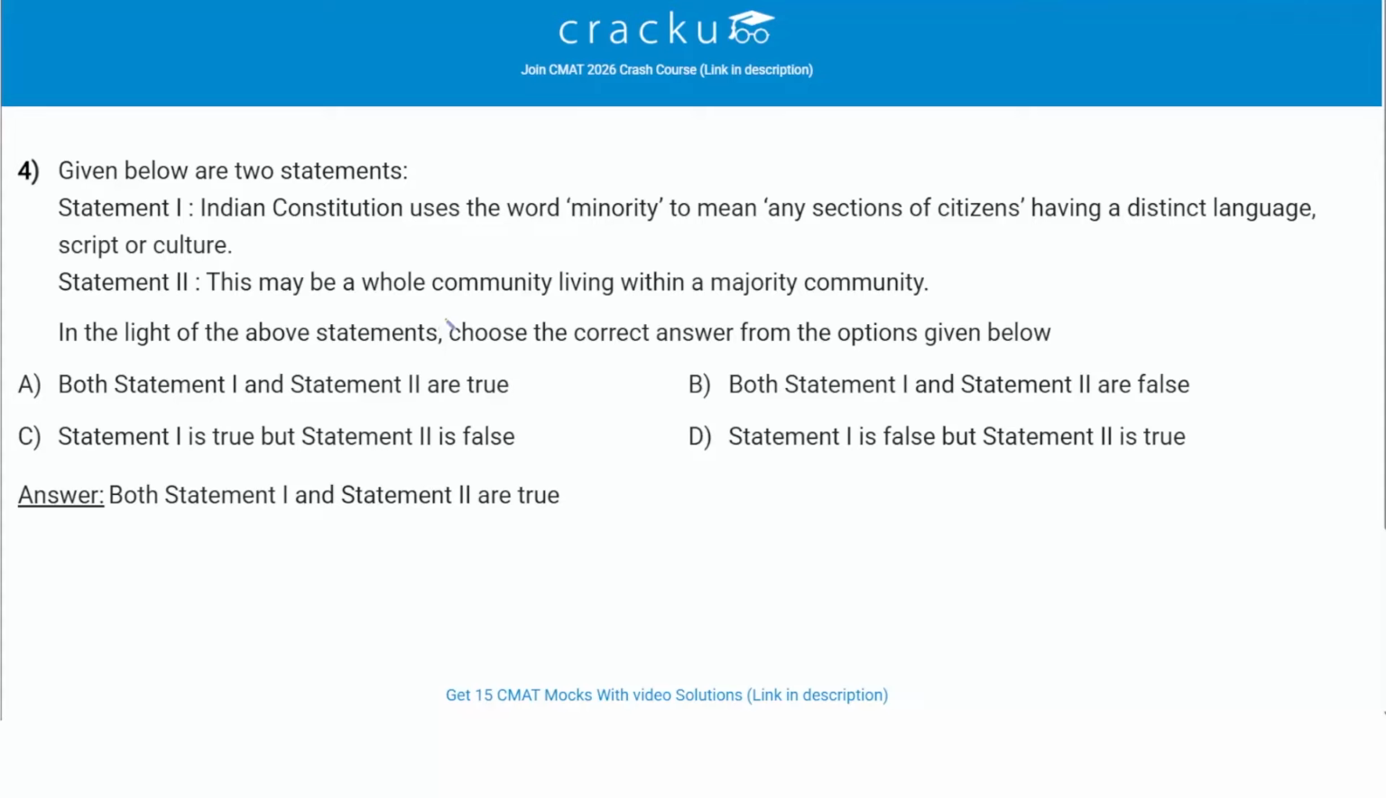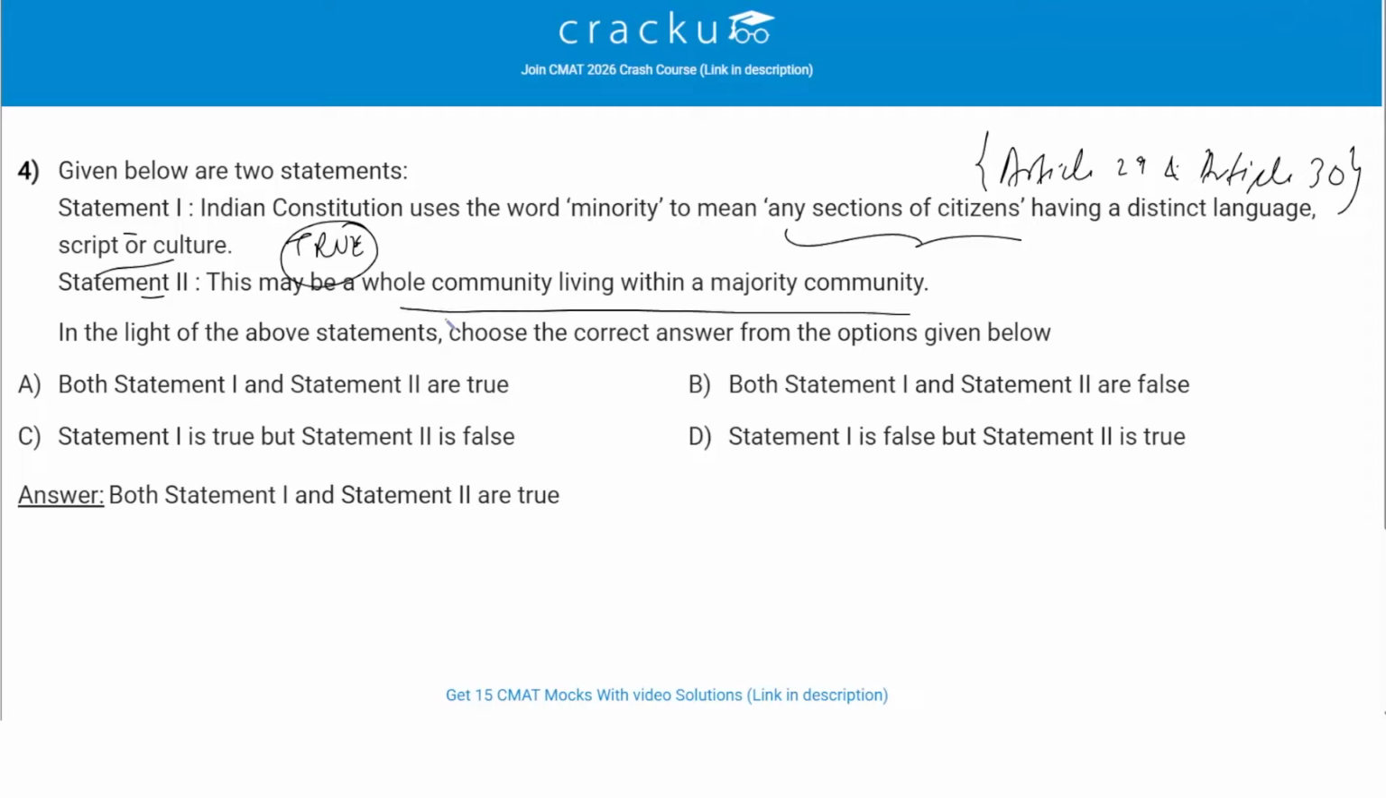Given below are 2 statements, statement 1 and statement 2. We have to check which statement is correct and which is false. Statement 1 says the Indian Constitution uses the word minority to mean any sections of citizens having a distinct language, script, or culture. This statement is true. Article 29 and Article 30 protect linguistic and cultural minorities, so this is definitely correct. Then statement 2 says this may be a whole community living within a majority community. So this is also true.